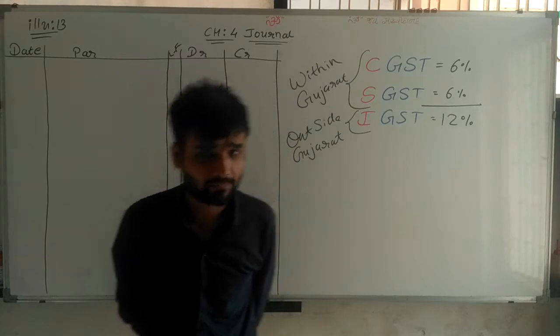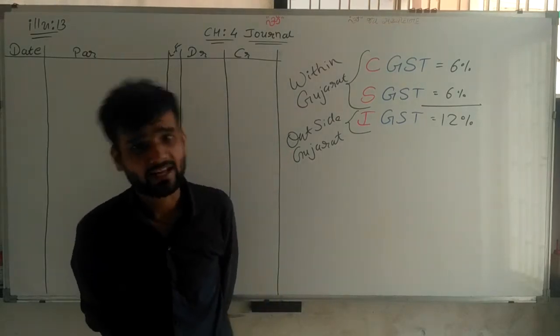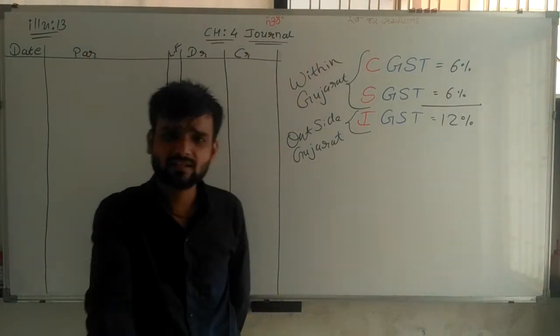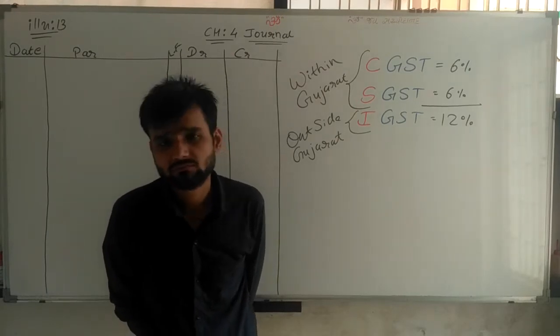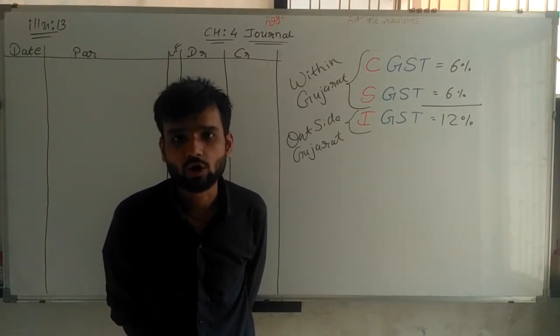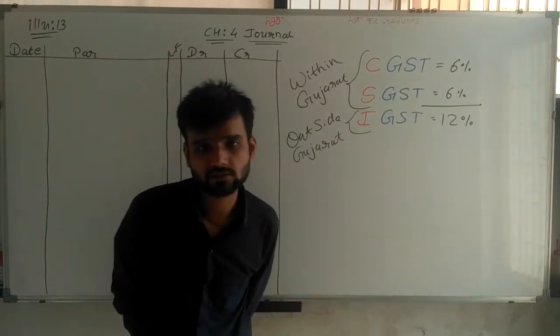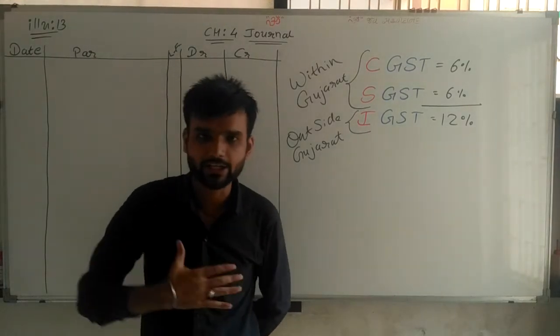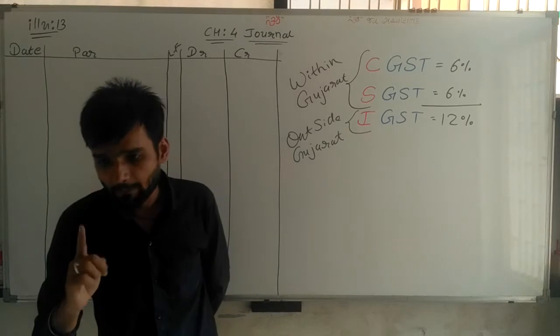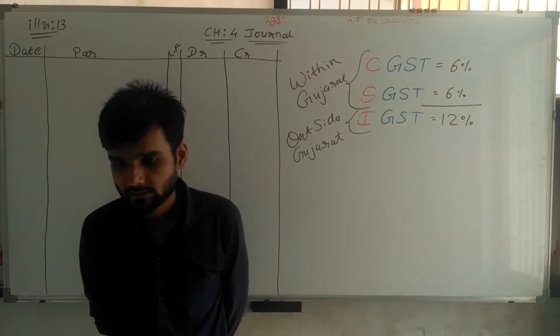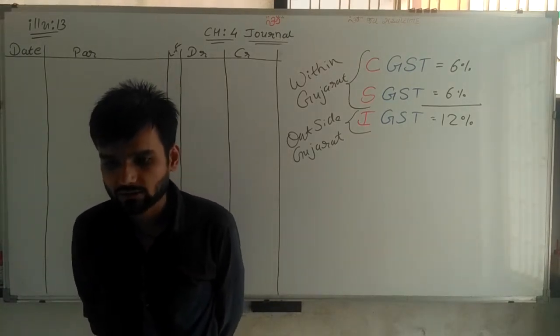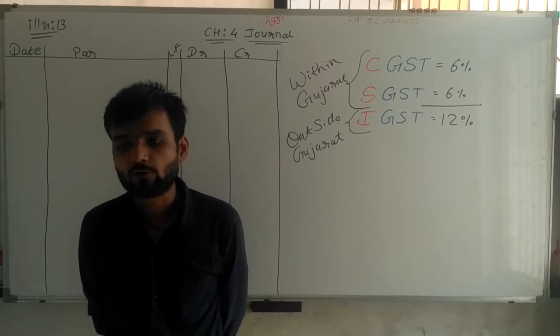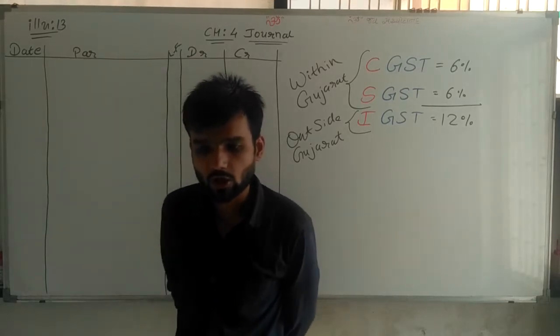First of all, I am reading illustration 13 and then applying IGST, CGST, SGST, whatever is needed. So going ahead, illustration number 13. I am reading now. Pass journal entries for the following transactions in the books of Shri Ashwin Patel of Ahmedabad.